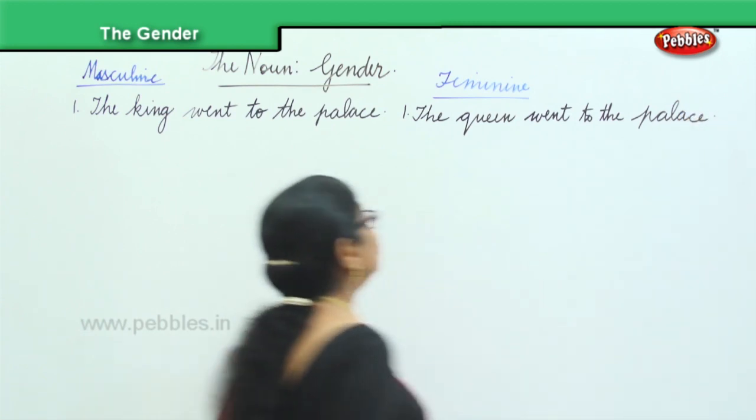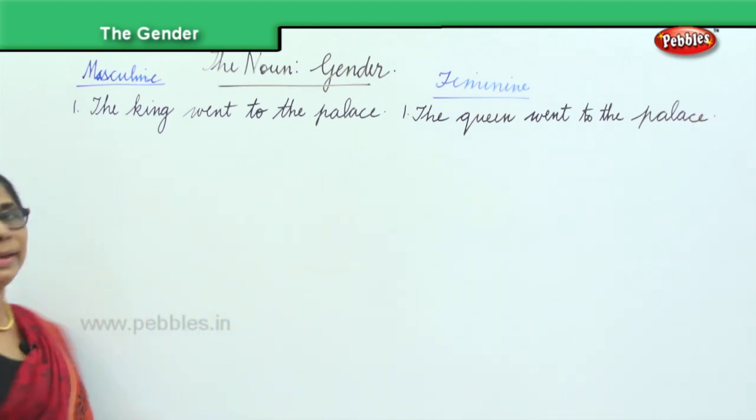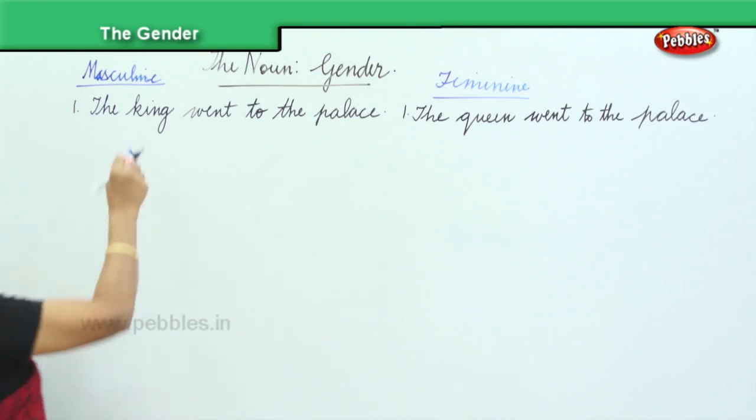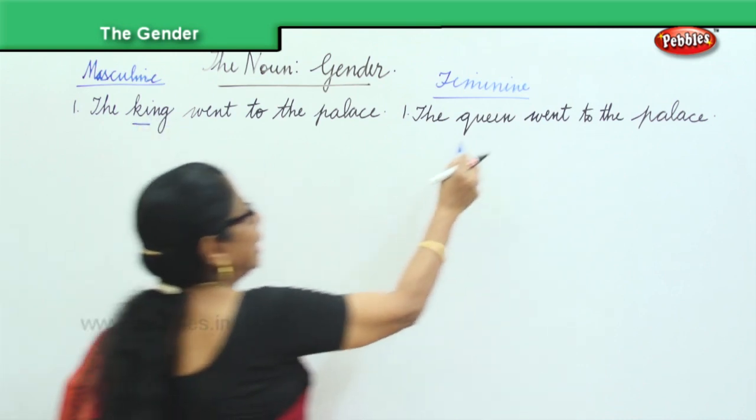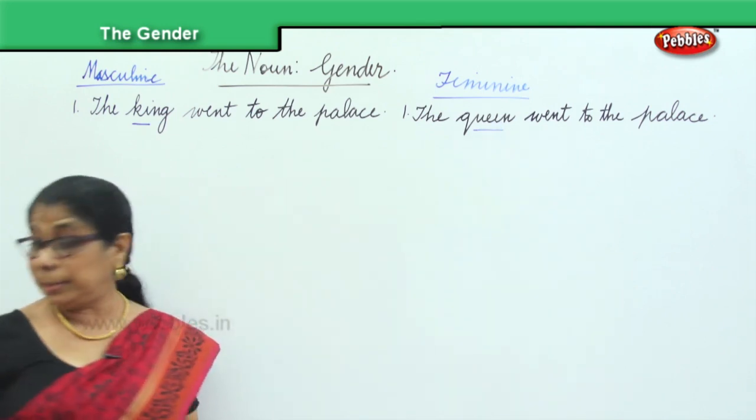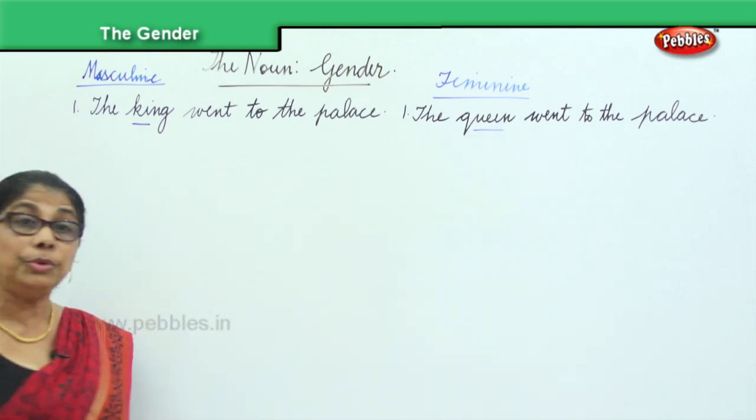So now you learned how to change. All you need to do, take the king. The king is masculine. We changed and we put down queen. But you must remember, we have to know. Only when you know, you can change.